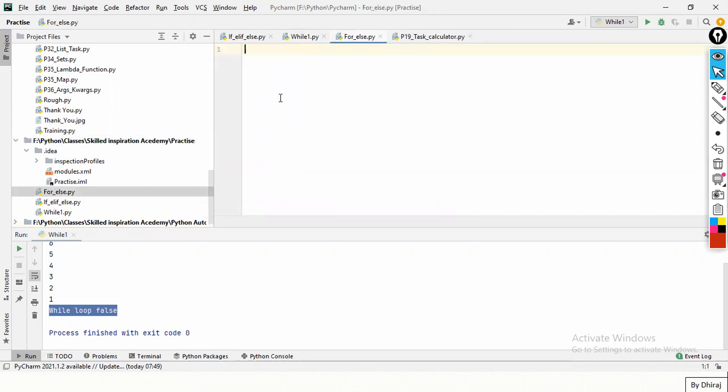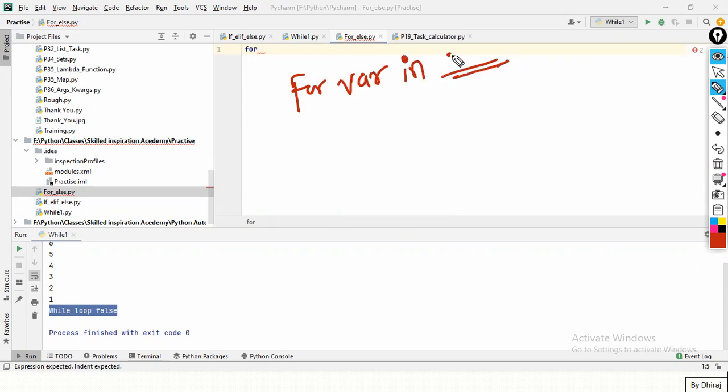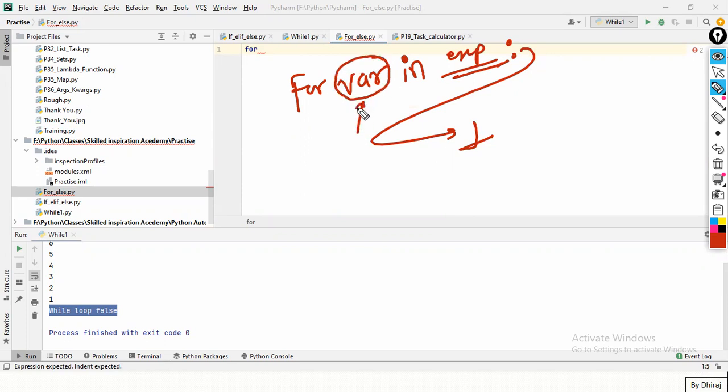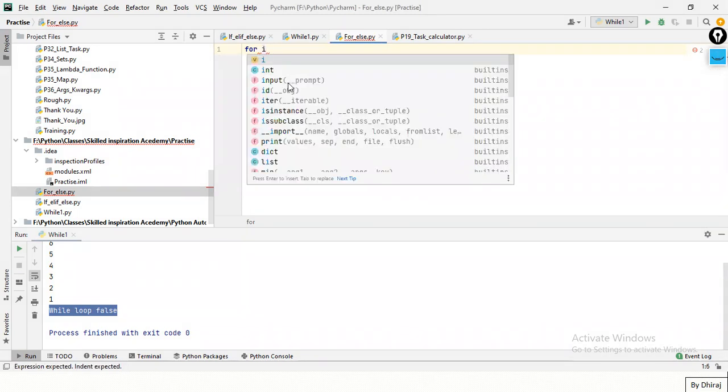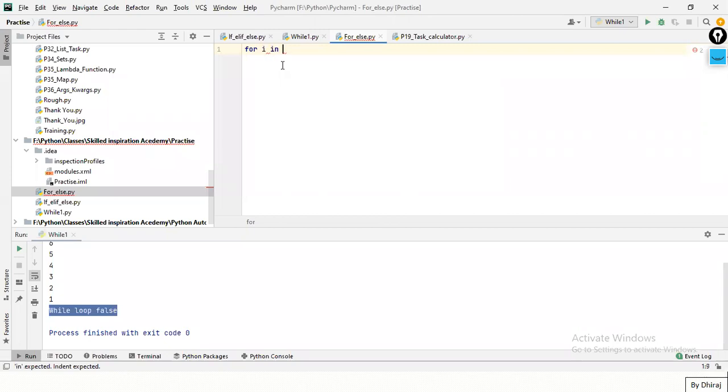Now, the syntax of for loop is: for, here we need to provide a variable, in, and then the expression, and inside this a statement. What does this variable mean? So guys, this is a local variable. I hope we are clear with local and global variables. This local variable will run inside this for only; its life is inside this for only. You can give anything, you can just write i as a local variable.